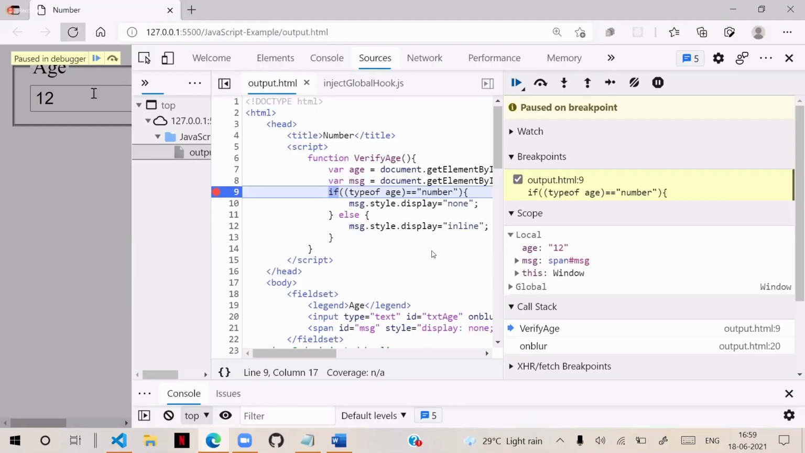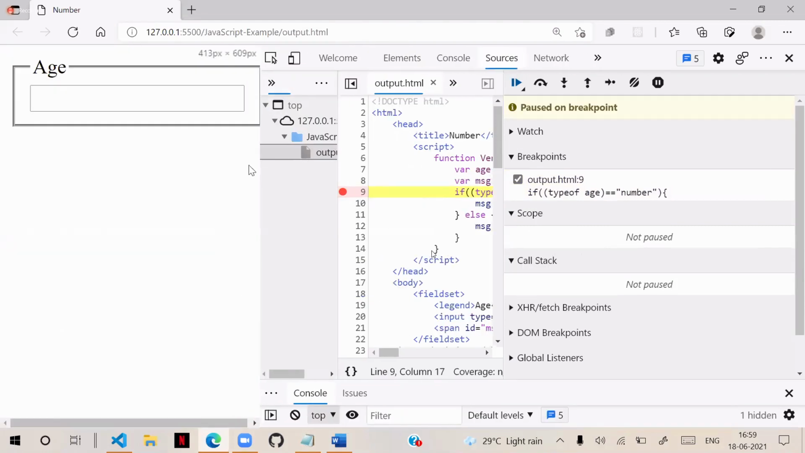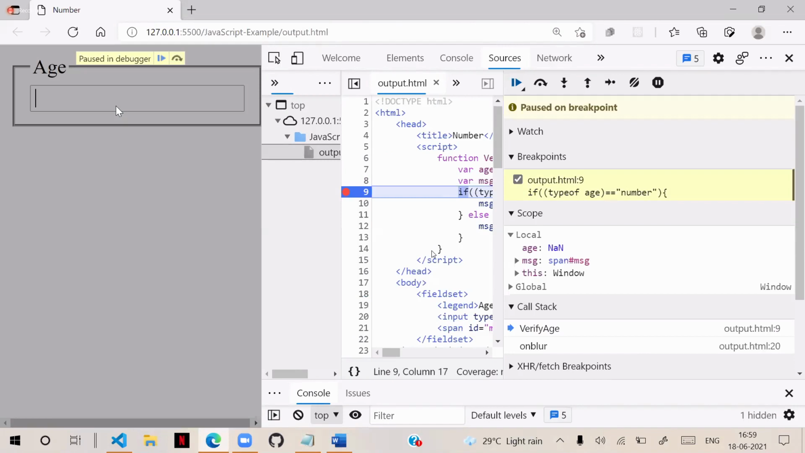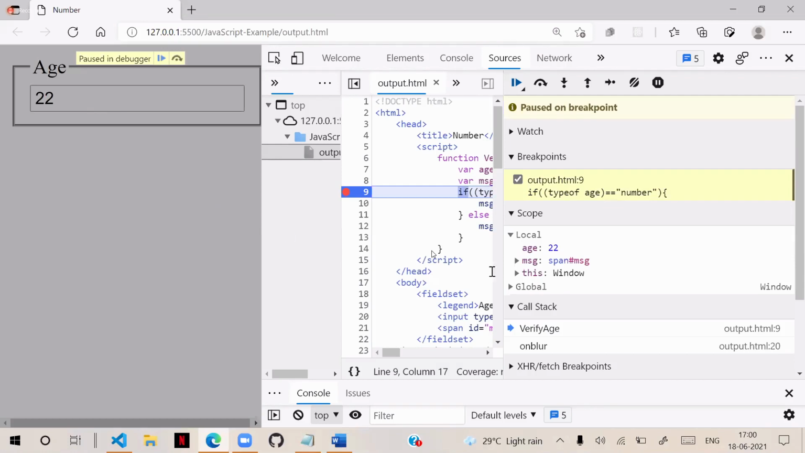And I will refresh here. Now I entered a number. So I click here, execute, and when I come out, you can see that age is 22. It's not a string type now; it is not in double quotes.